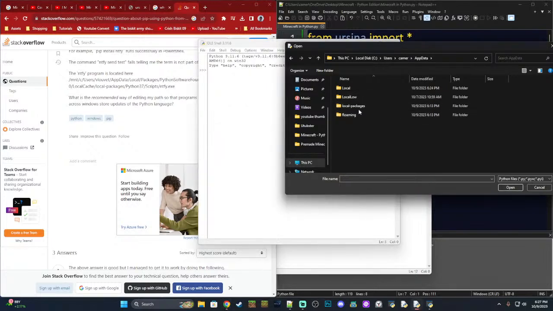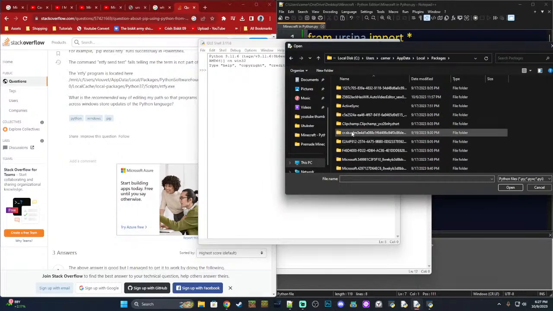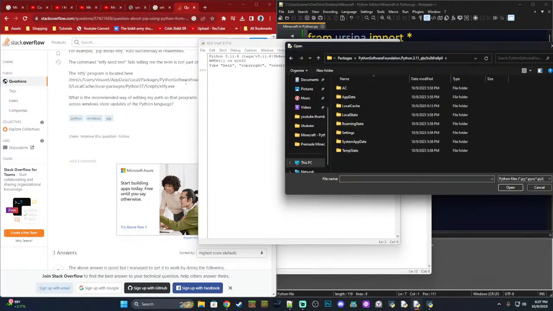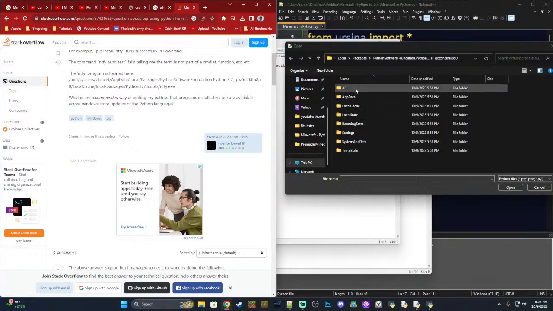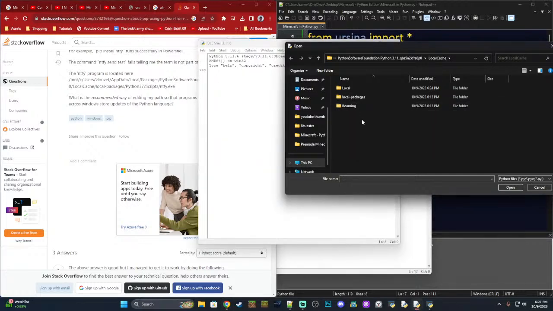App data, local packages, ABCDFG packages. Let's see, there should be a Python element. Okay, Python. Let's see. App data. Let's see, Python local cache, local packages, Python scripts.